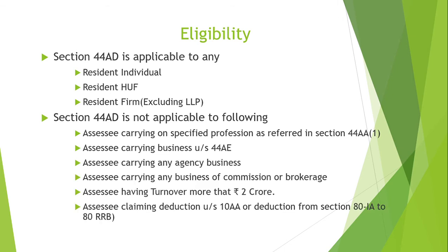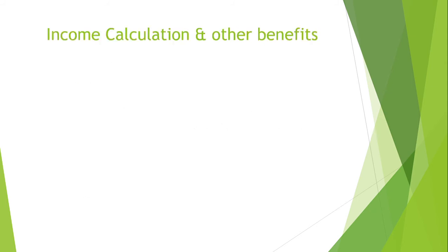This section is also not applicable on assessees carrying any agency business, assessees carrying any business of commission or brokerage, assessees having turnover more than 2 crore, or assessees claiming deduction under section 10AA or deduction from section 80IA to 80RRB. Let us now move on to our next step of income calculation.